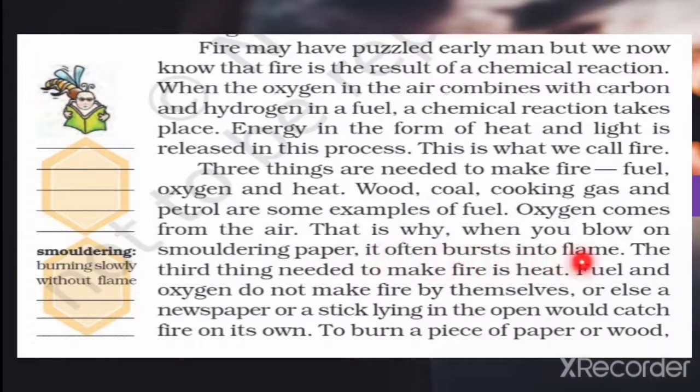That is why when you blow on smoldering paper, it often bursts into flame. Suppose you have smoldering paper, burning slowly. What is smoldering? Burning slowly without flame, which is already given in your textbook. It often bursts into flame. The third thing needed to make fire is heat. Definitely when it starts burning, heat will be released and light will be released.